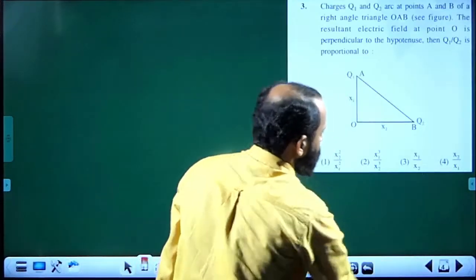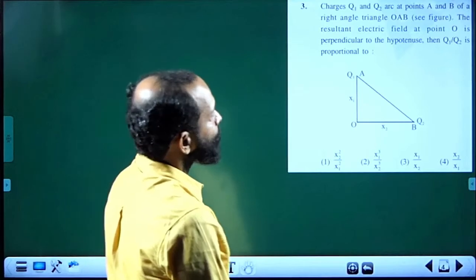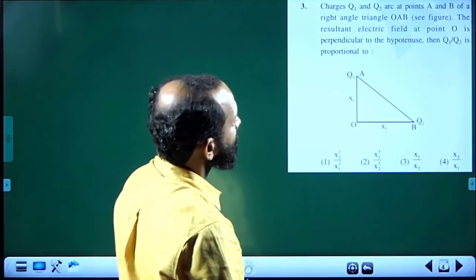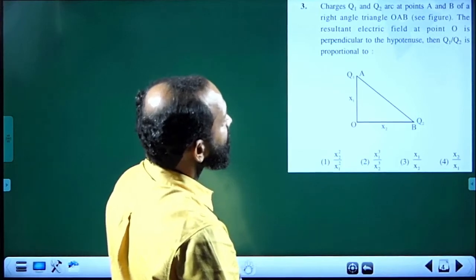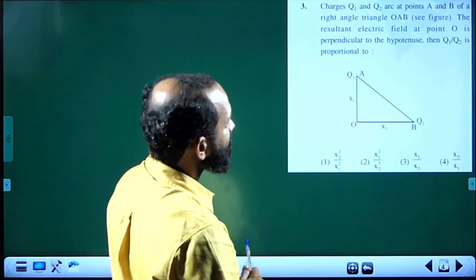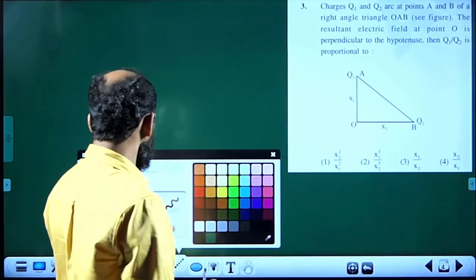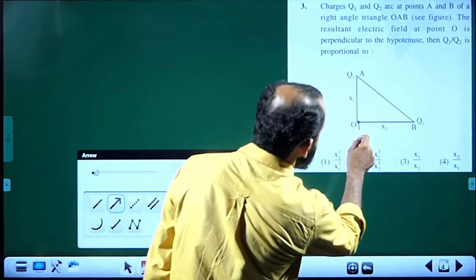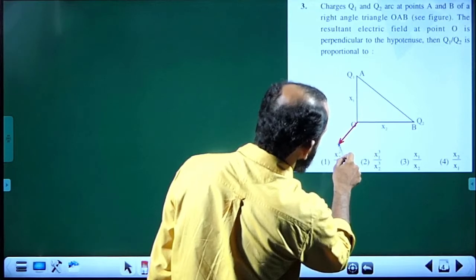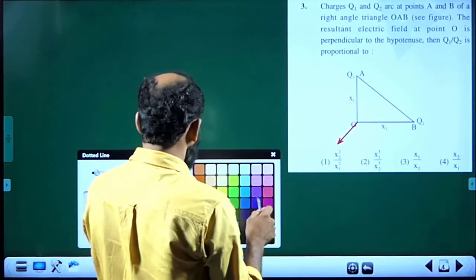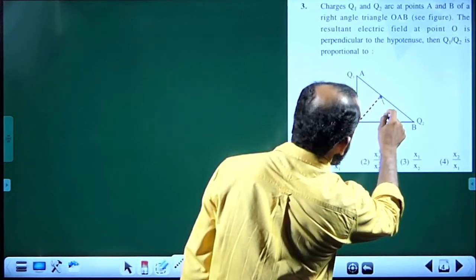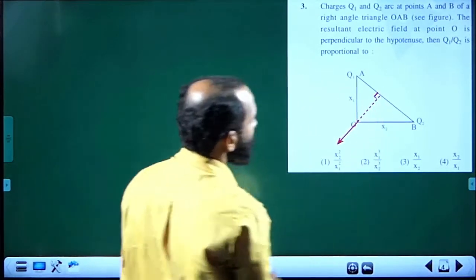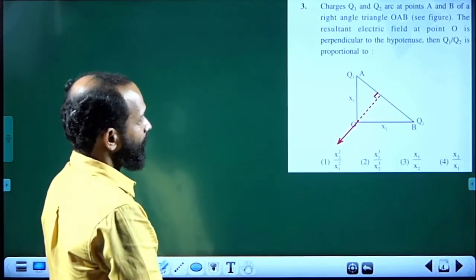Next one, charges Q1 and Q2 are at points A and B, right angle triangle OAB. Resultant electric field at point O is perpendicular to the hypotenuse. It is given the resultant electric field at O is perpendicular to the hypotenuse. That means this will be happening there, and this angle is 90 degrees.